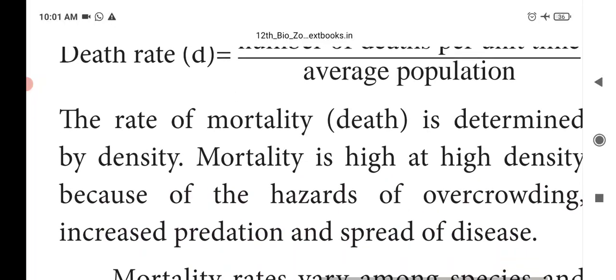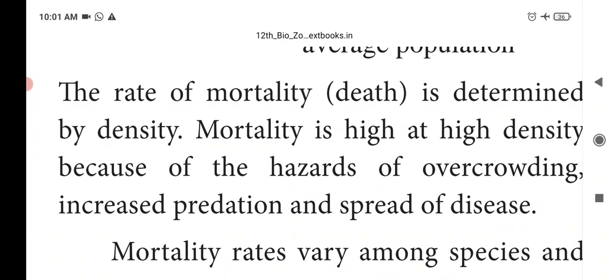Next, the rate of mortality is determined by density. How the rate of mortality can be determined is by the density of the population. Mortality is high at high density. So the death rate is high in a high density population because of the hazards of overcrowding. There are many reasons. When a population has high density there will be overcrowding and increased predation. So there is more chance of predation, that is the predator animals eat the prey animals.